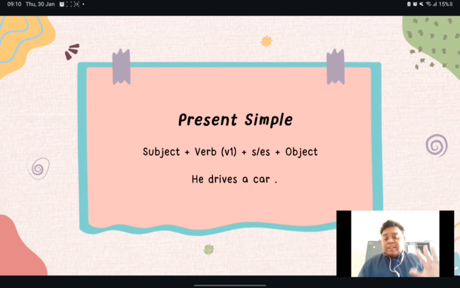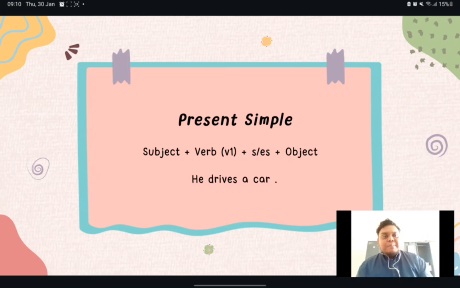Okay. So whenever a third person pronoun is in a sentence, and then there's a present simple verb, then we put the letter S at the end of the verb. For example, when I say "I drive a car", but when I say "he drives a car". So what if you don't put the S? You would be grammatically incorrect.